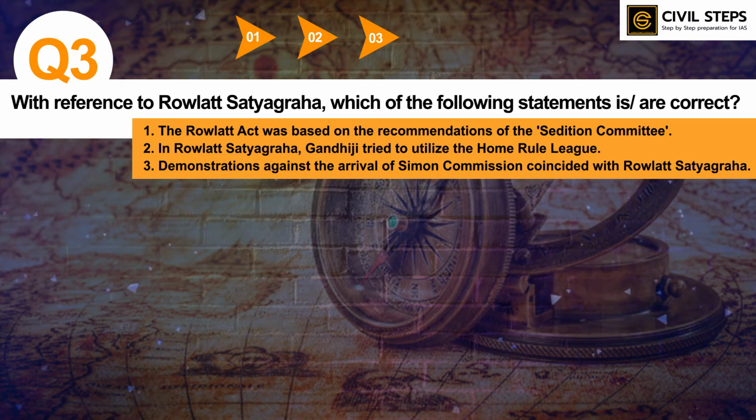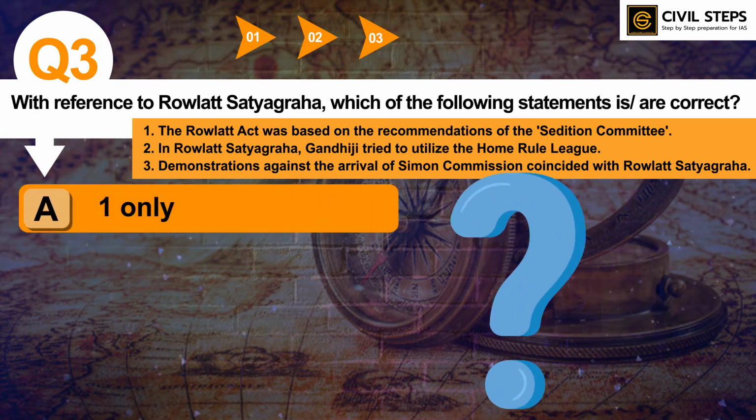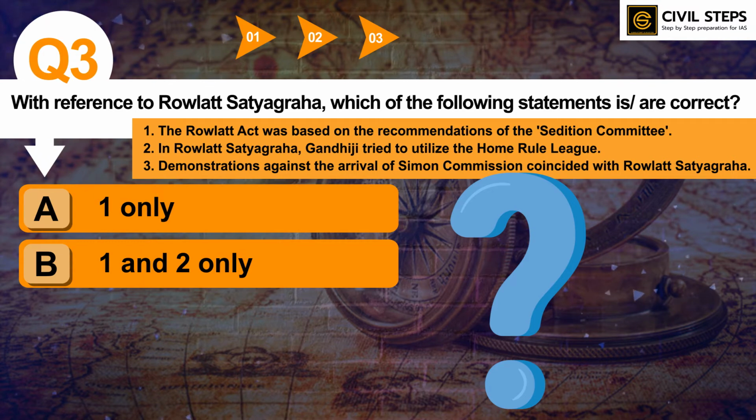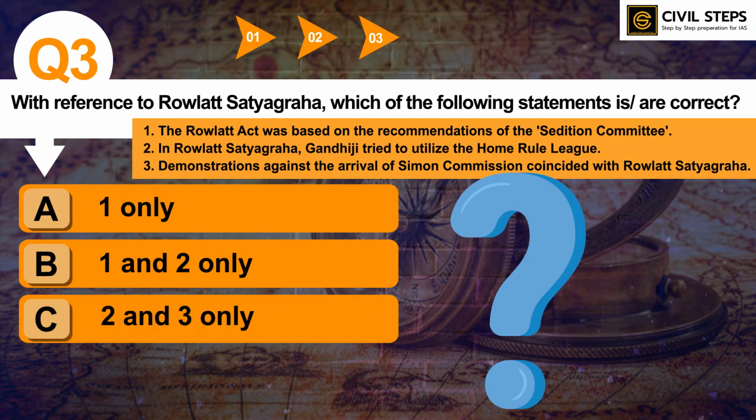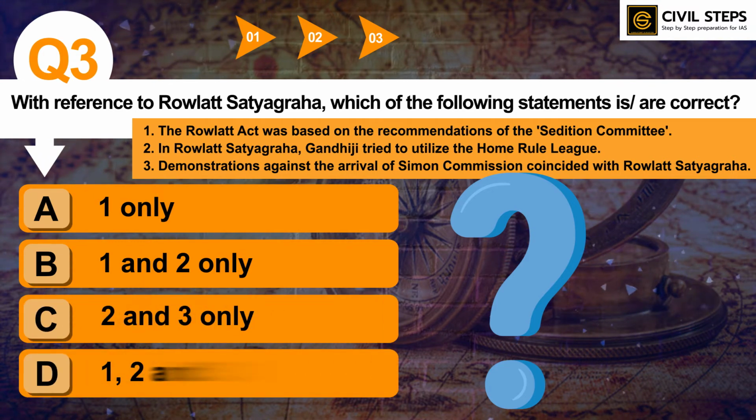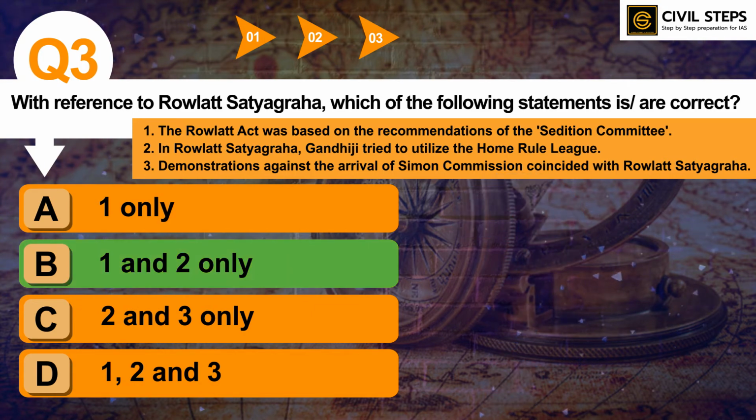Third, demonstrations against the arrival of Simon Commission coincided with Rowlatt Satyagraha. So select the correct answer using the code given below. Option A, 1 only. Option B, 1 and 2 only. Option C, 2 and 3 only. Option D, 1, 2 and 3. So you can pause the video and you can write your answer in the comment section. So the answer of this question is option B, 1 and 2 only.